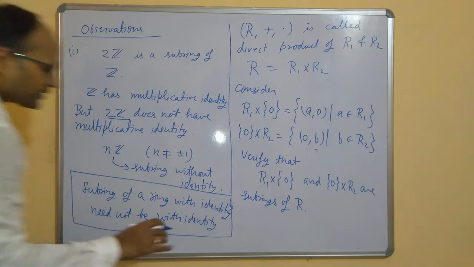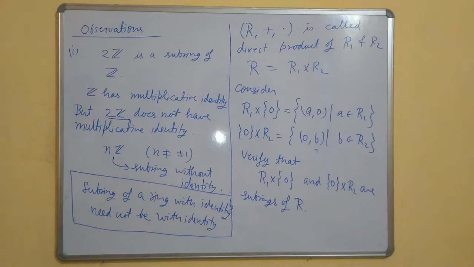So the ring is with identity, but the subring does not have identity. That may happen, and this is the example where it is happening.